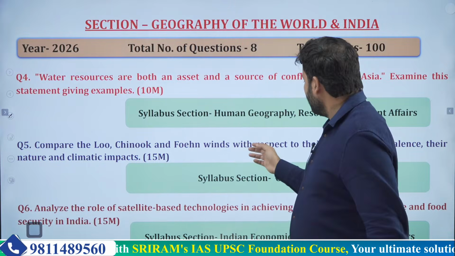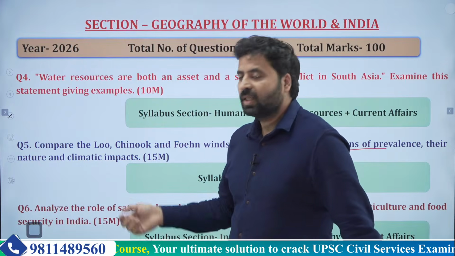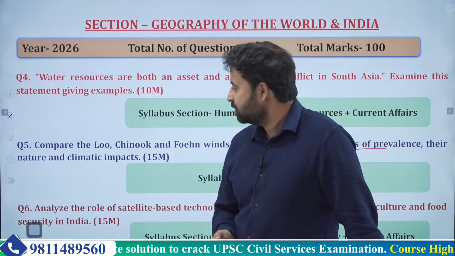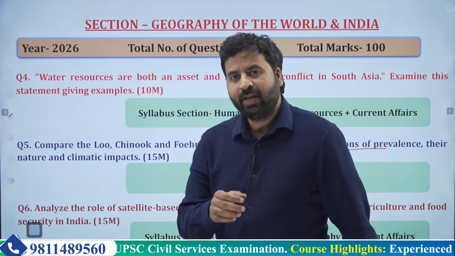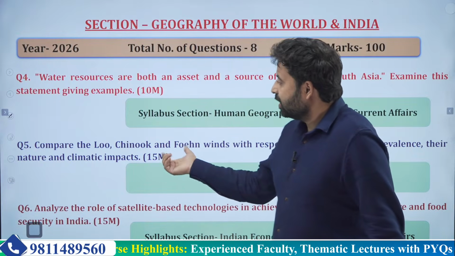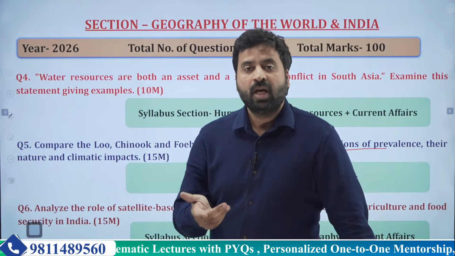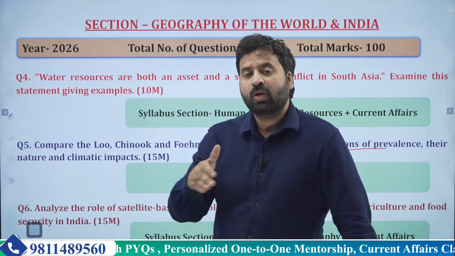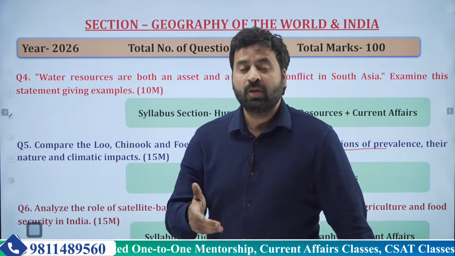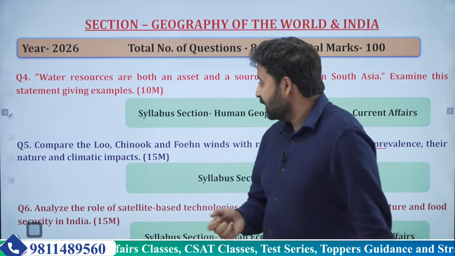So UPSC has already guided you by giving the regions where they are prevalent, their nature, and their climate impact. So you can take these broad headings, or you can subdivide these headings further. For example, in case of climatic impacts, you can subdivide it as impacts on agriculture, impacts on local communities, then impact on any climatic related hazards if they are there.